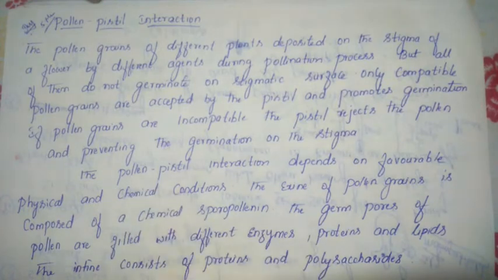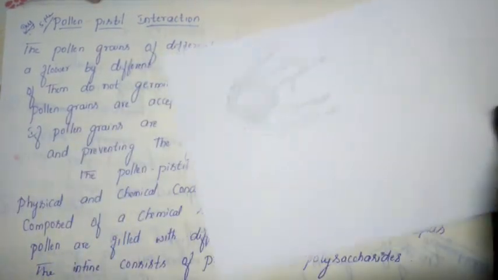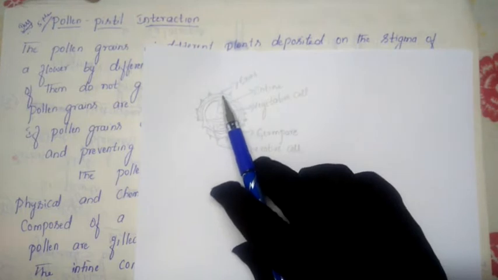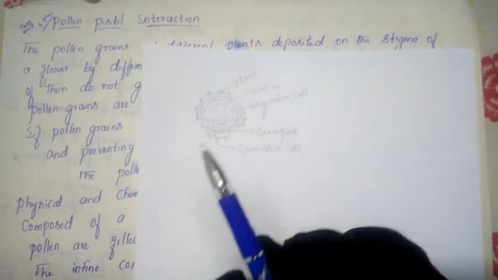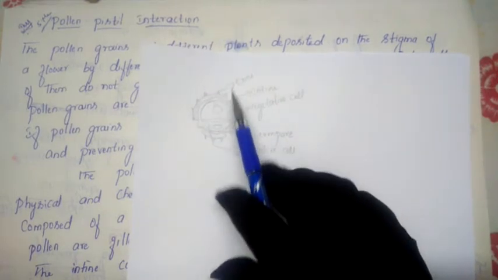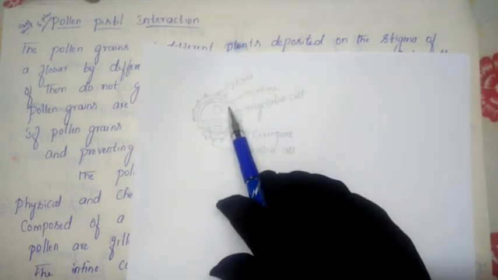Just now, as I said, we are talking about pollen grains. In our previous class we studied the structure of the pollen grain. So this is the structure of the pollen grain. You know very well that the pollen grain is made up of two layers. The outer layer we call the exine and the inner layer we call the intine.